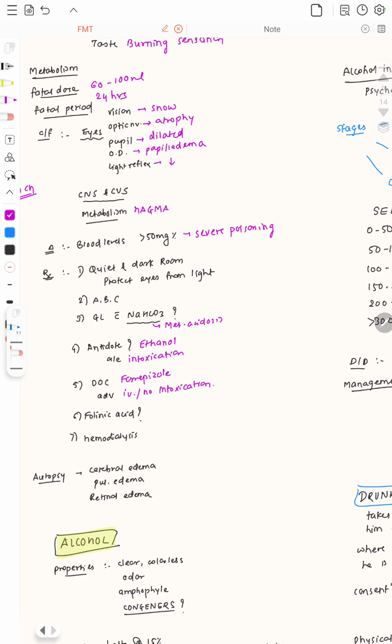Talking about folinic acid, that is vitamin B9 injection. What does this folinic acid help in? This folinic acid helps to remove the formic acid that is formed inside the body via the urine, and hemodialysis can be done. And on the autopsy, we'll find edema: cerebral edema, pulmonary edema, retinal edema.